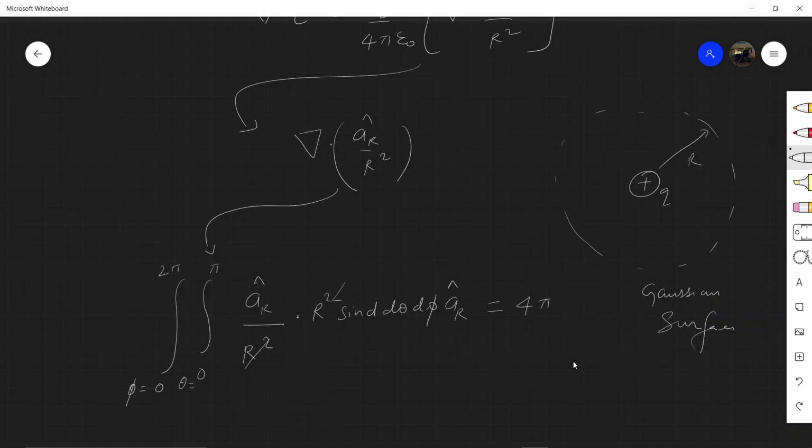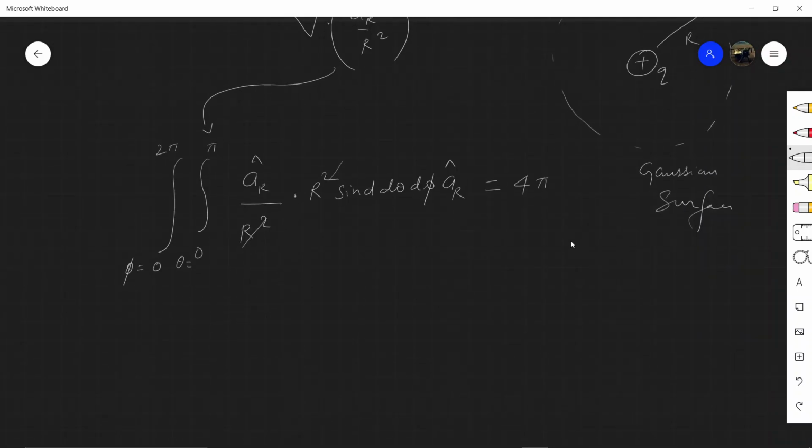Now invoking the concept of divergence theorem, this must be equal to the volume integral of the divergence of this particular vector field.